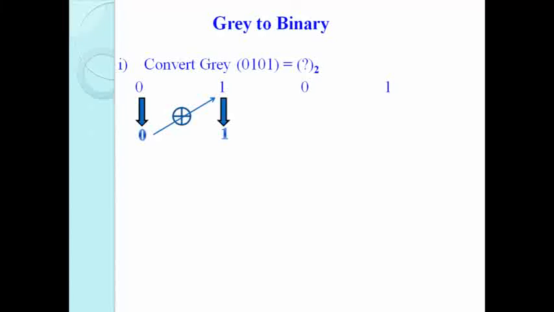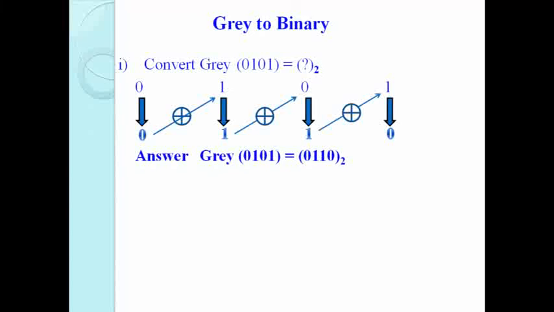Again, this 1 XOR with this 0, we get 1. Again, the third binary bit XOR with the last gray bit is equal to 1. So the gray code 0101 and its equivalent binary is 0110.